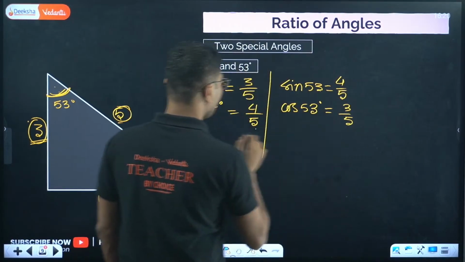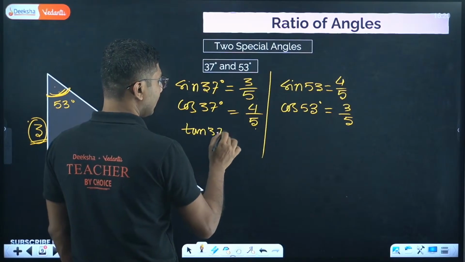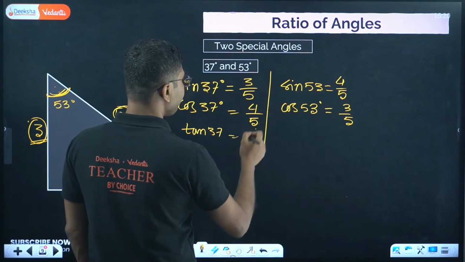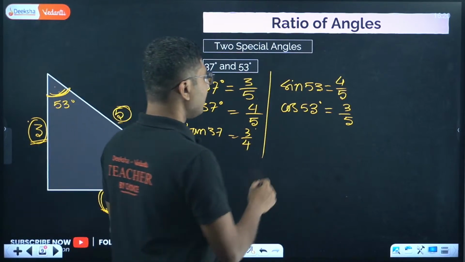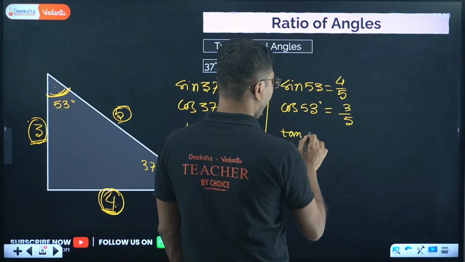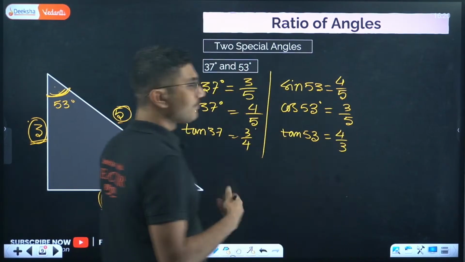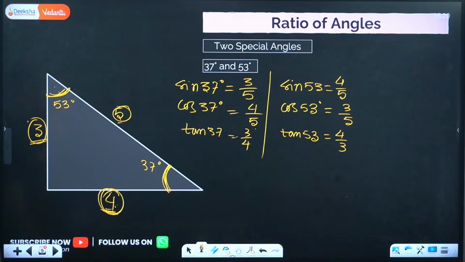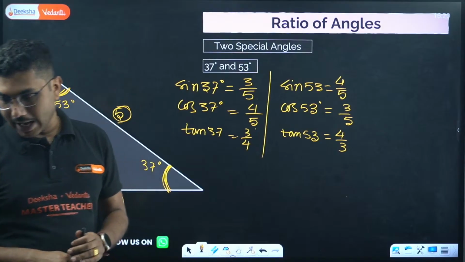Now if you want to find the corresponding tans, tan is easy. Either you use the triangle or you can divide them. So you will get 3 by 4 for tan 37, and tan 53 will be 4 by 3. It is very important to remember these angles, and these special angles as well.